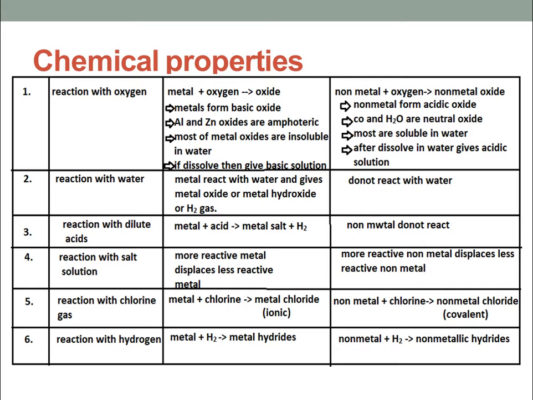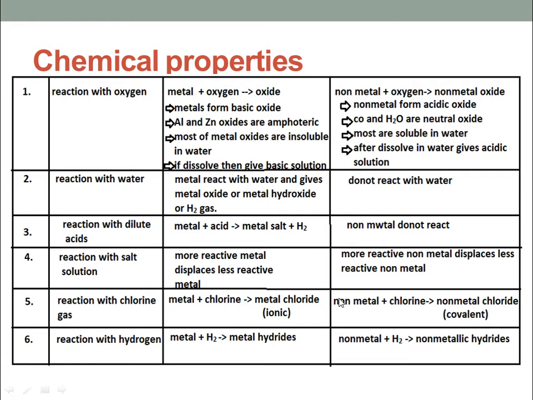Similarly, non-metal can also react with oxygen to form a non-metallic oxide. But generally, non-metallic oxides are acidic, while metallic oxides are basic or alkaline. There are other categories of oxide also. These are amphoteric and neutral oxides. In examination, the examiner will ask about examples of amphoteric oxides and reactions involving amphoteric oxides. So you can see here, generally metals form basic oxides and non-metals form acidic oxides.